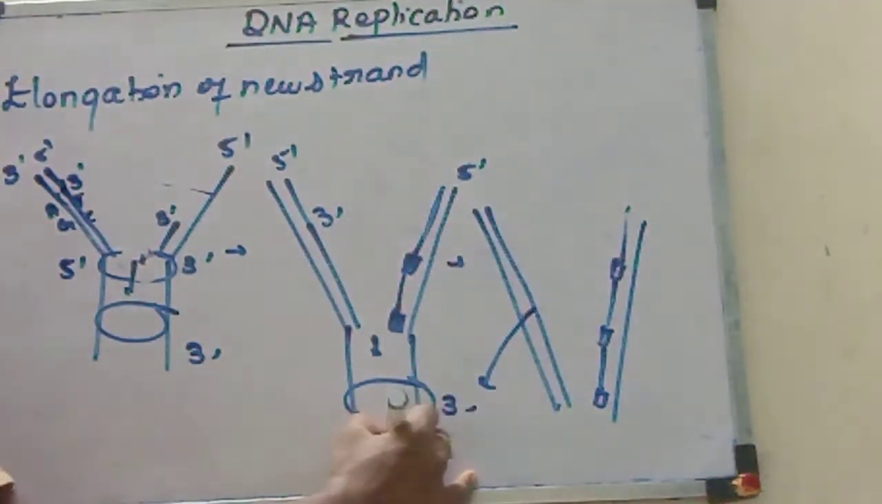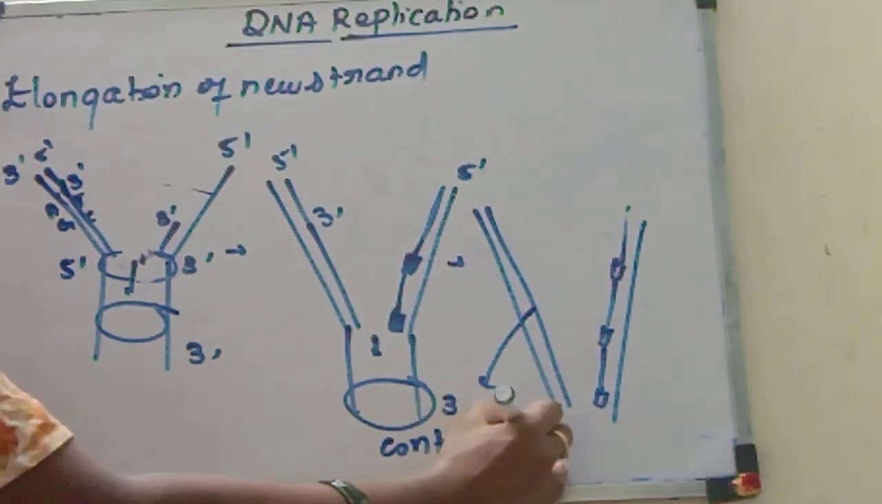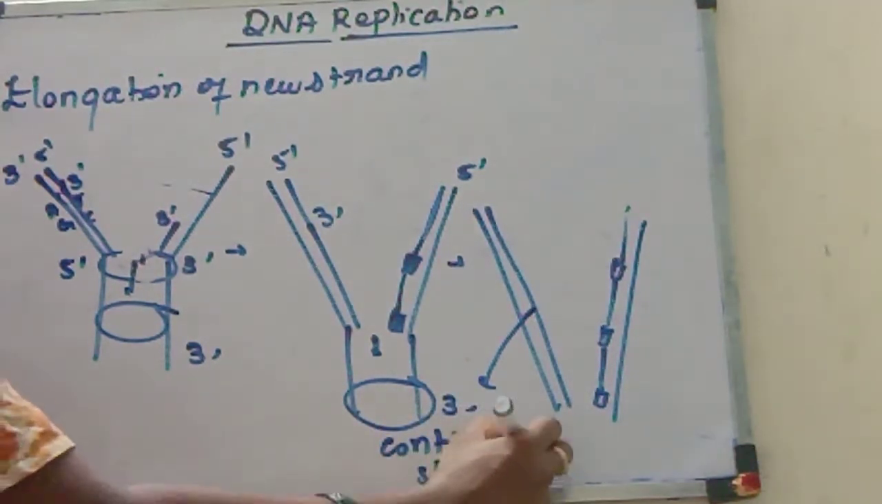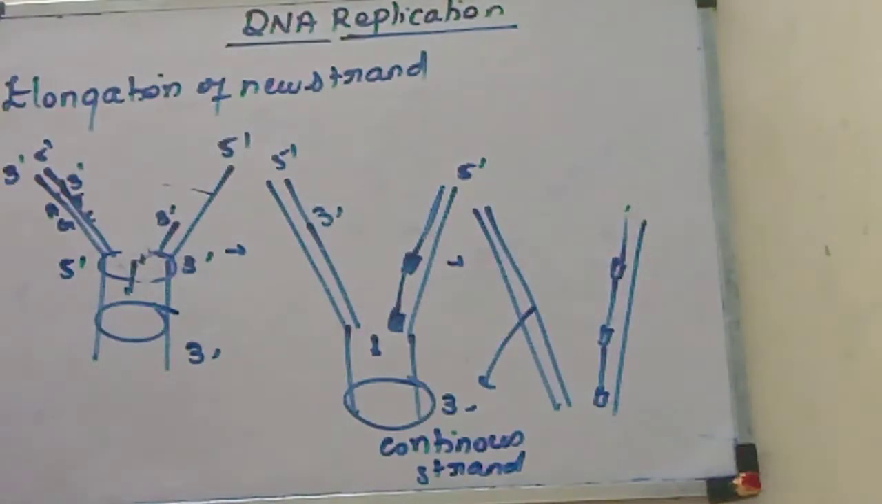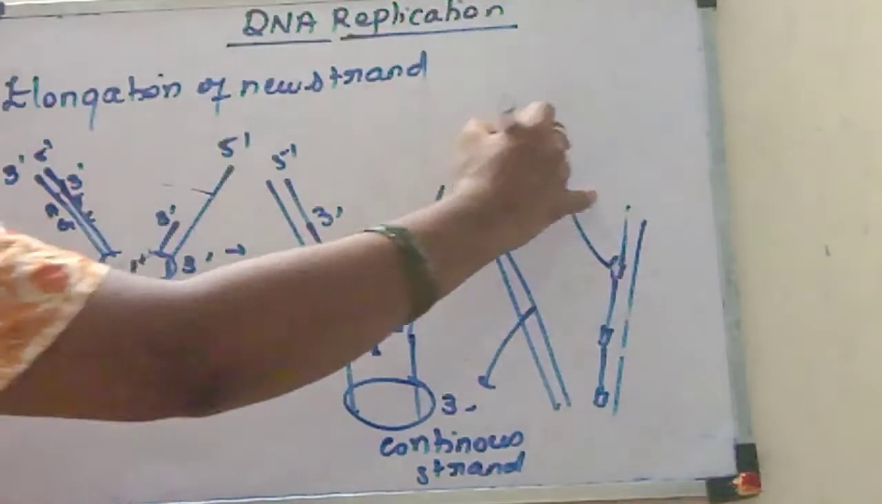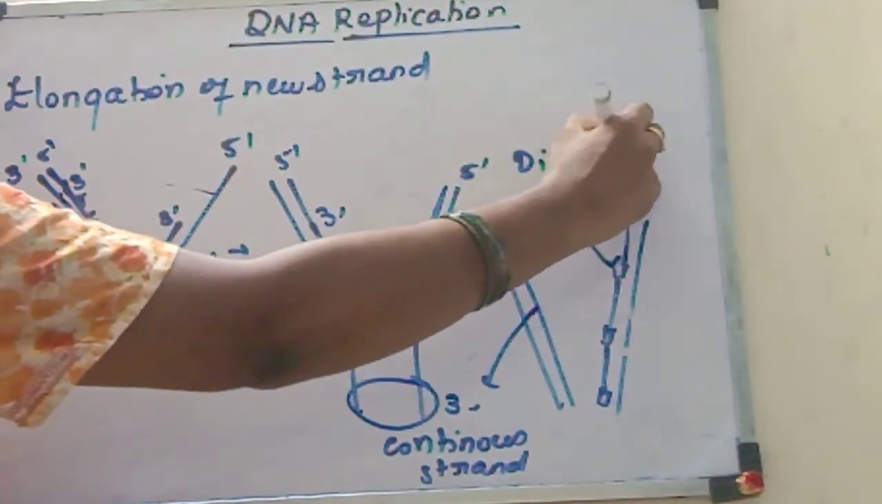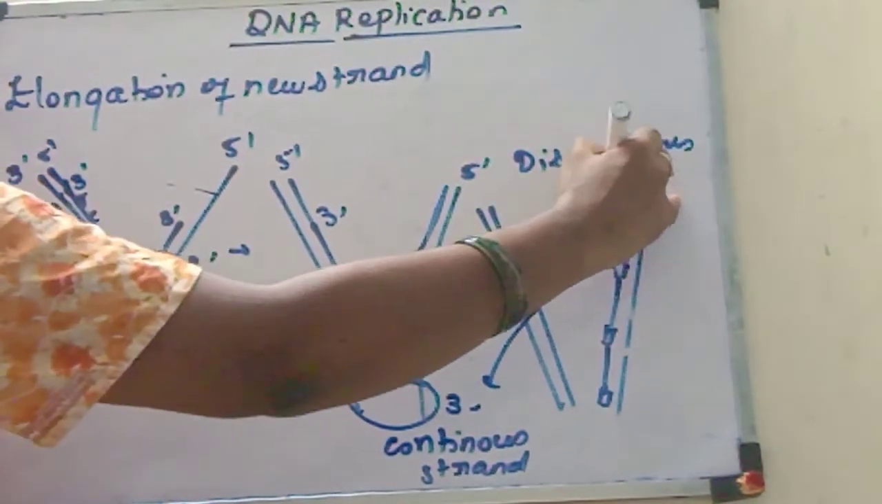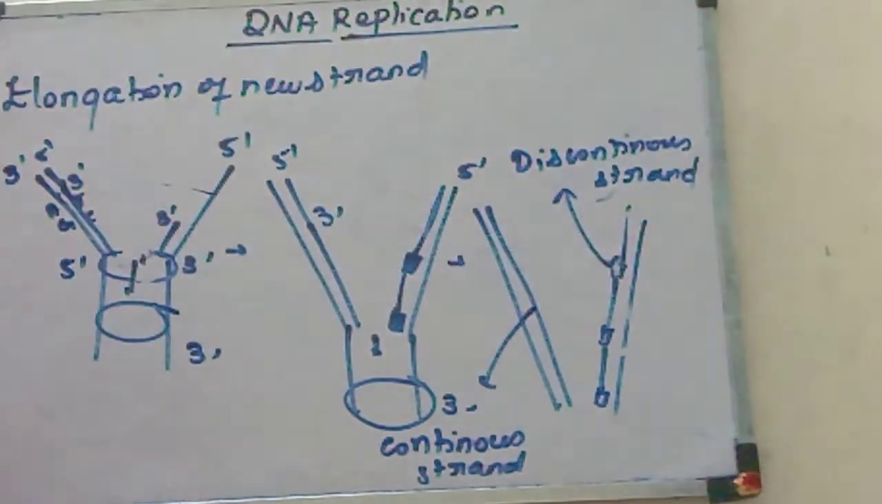So this strand is called the continuous strand. But if you take this strand, they are not continuous, because at regular intervals there is addition of RNA primer. So this strand is called the discontinuous strand. So one strand is called continuous strand and one strand is called discontinuous strand.